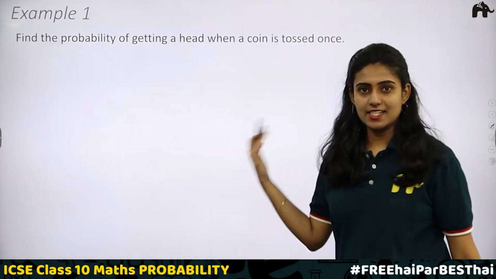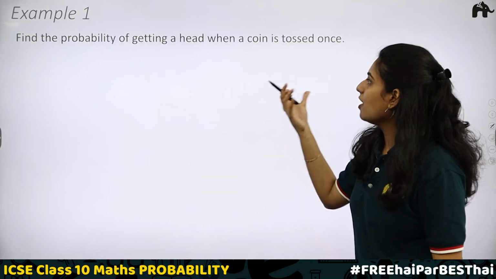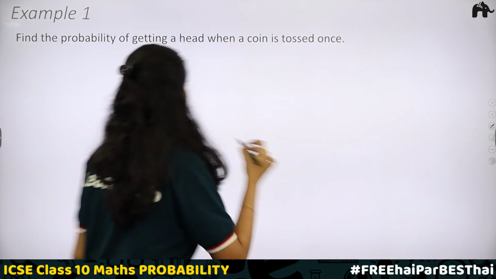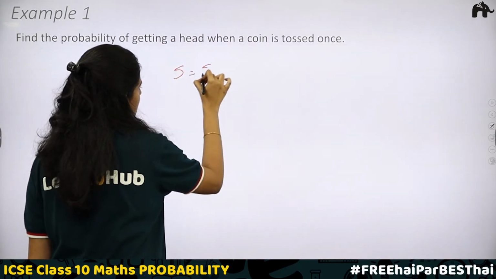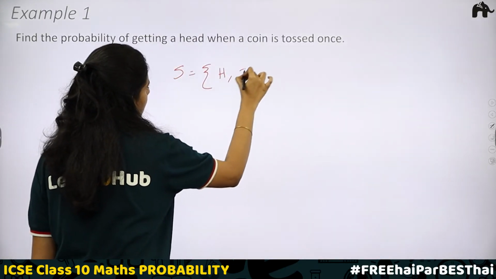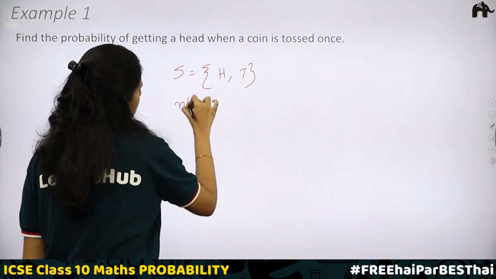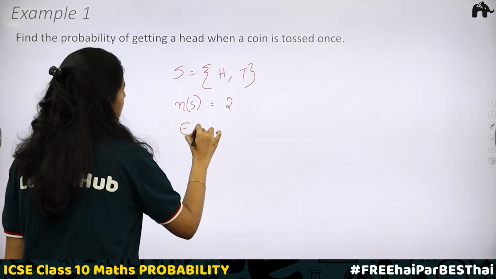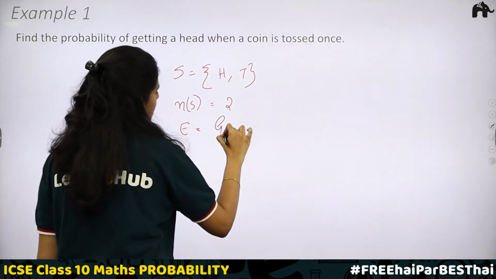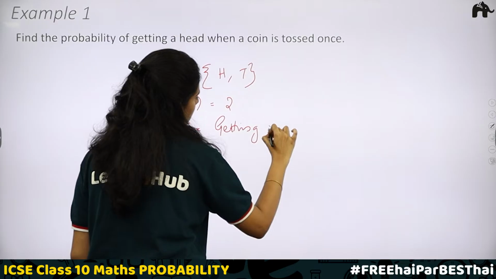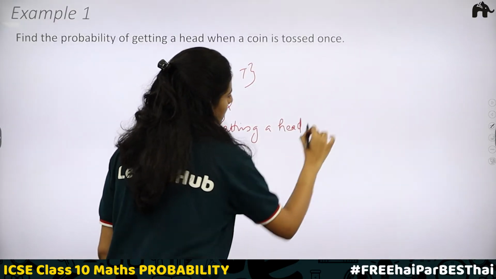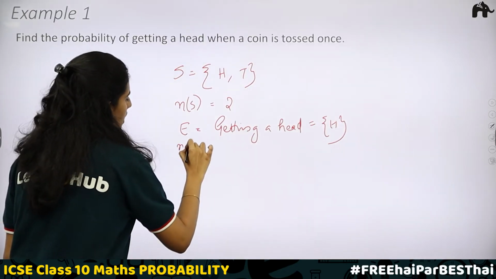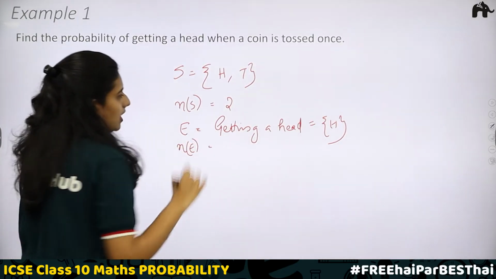Let us take an example. Find the probability of getting a head when a coin is tossed. When a coin is tossed, tell me the sample space. S is equal to head, tail. Total number of outcomes, N of S, is equal to 2. What is the event? Here the event is getting a head.